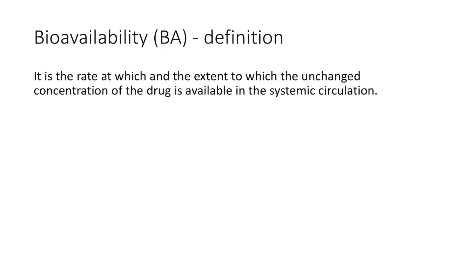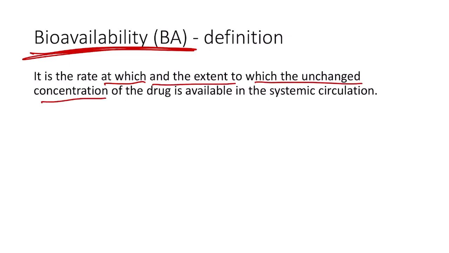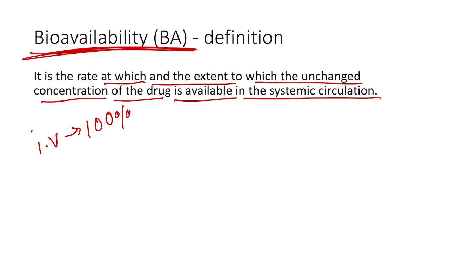Coming to the next term, that is bioavailability, which is a very important term. It is the rate at which and the extent to which the unchanged concentration of the drug is available in the systemic circulation. That is what we call bioavailability. When we give a drug by intravenous route, it has 100% bioavailability because the drug directly enters the bloodstream, and sometimes the bioavailability of intramuscular and subcutaneous routes are close to each other, and also close to that of IV.